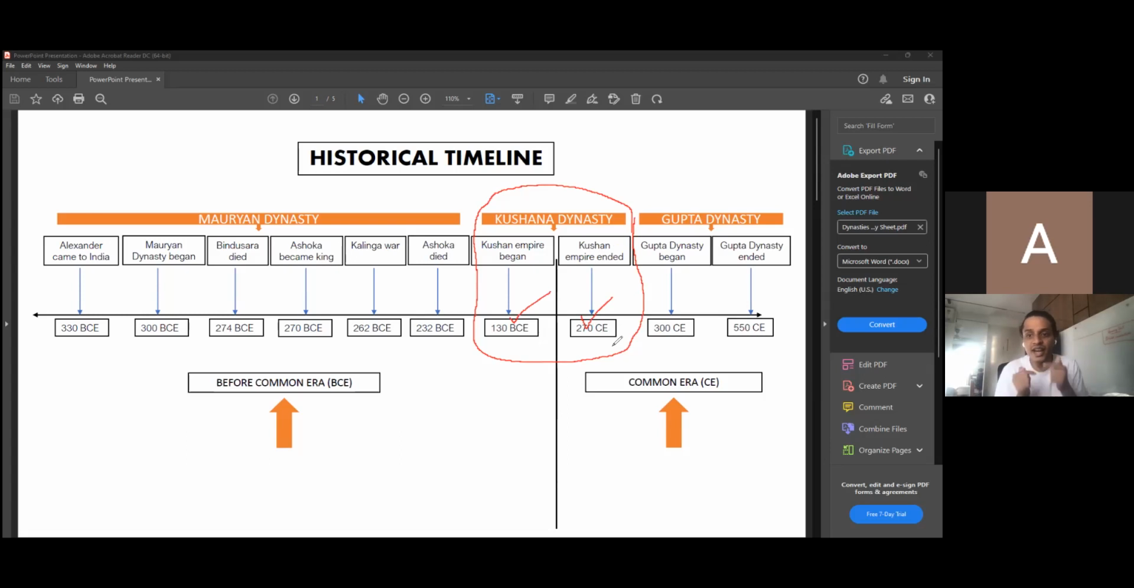And when did it end? It did not end in 270 BCE. It ended in 270 CE. That is in the Common Era. Don't get confused about that.